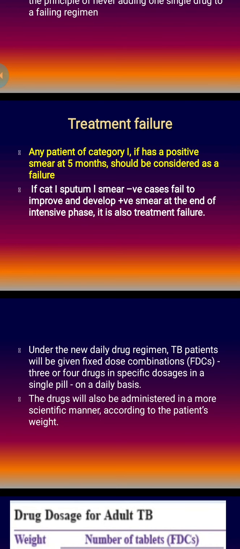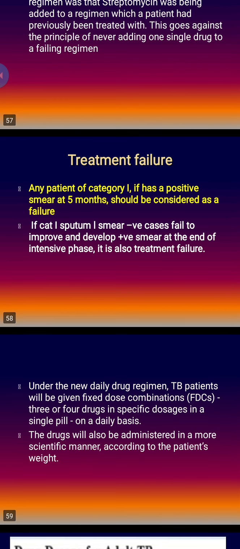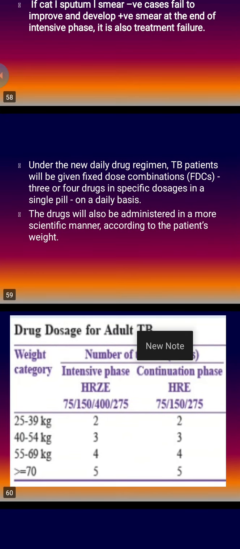So under the new daily drug regime, that is this category 1 and 2. I have mentioned category 3 is obsolete now. Category 3 was extrapulmonary tuberculosis or sputum-negative tuberculosis, that is also now grouped under category 1. Category 4 is multi-drug resistant tuberculosis, and category 5 is extensively drug resistant tuberculosis. I shall discuss one by one later.